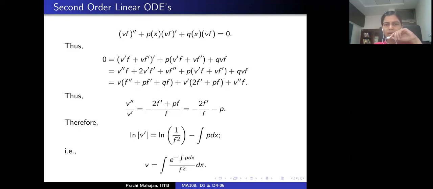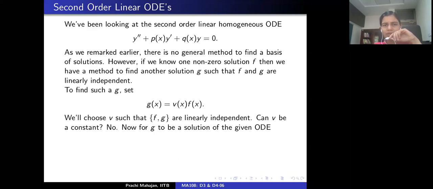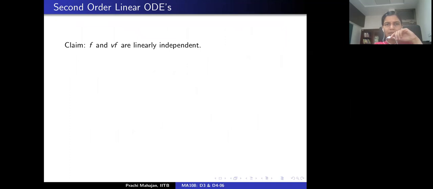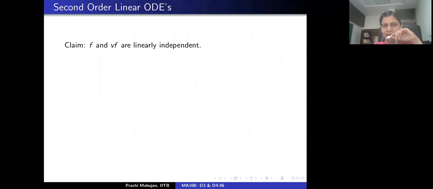Okay. Now, there are two conditions which we want G to satisfy. One, that G is indeed a solution to the given differential equation, and two, G and F are linearly independent. So far, all of this has only made use of the second fact that G is a solution of the ODE. So, is G indeed linearly independent of F? Let's just check. It turns out that yes, indeed, F and VF are linearly independent.